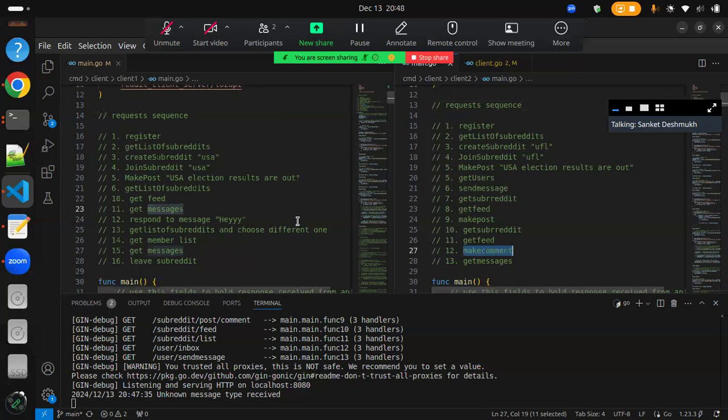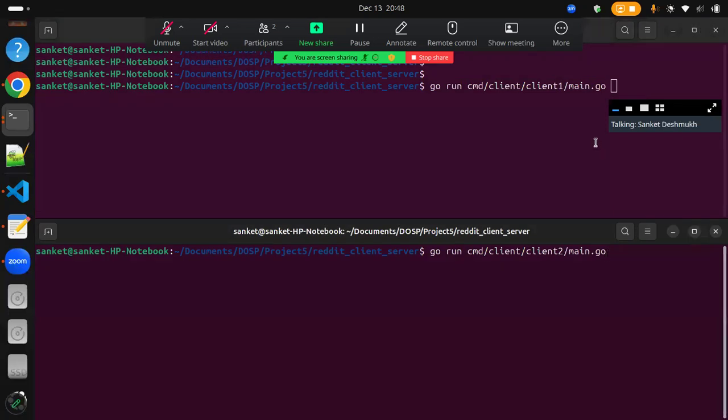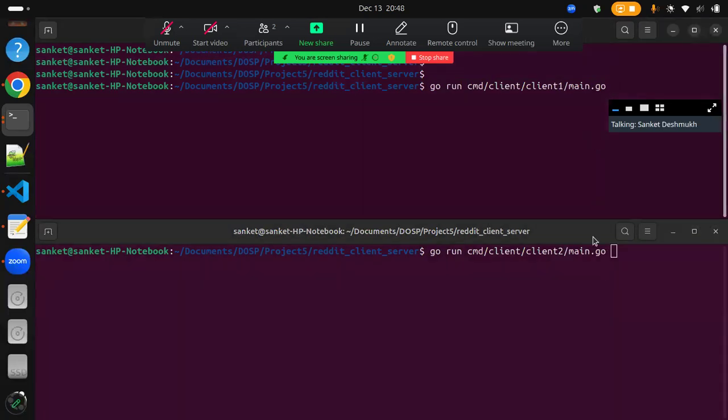Now let's quickly have a look at the working of this code. I'm going to use two different terminals to trigger two different clients, and these clients will be hitting the same API. So let's see it in action now.